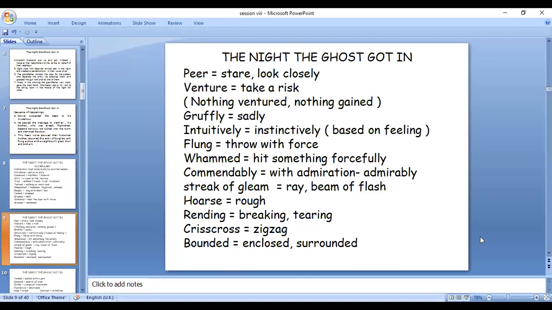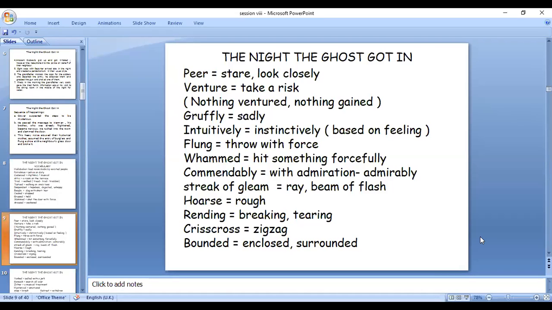Whammed means hit something forcefully. Wham, whack, like that. Commendably, commend means praise. Commendably is an adverb. Commendable, adjective. Okay, commendation, the kind of certificate. Commendably, with admiration, admirably, praising. Streak of gleam, ray or beam of flash. That's the meaning. Streak of gleam.